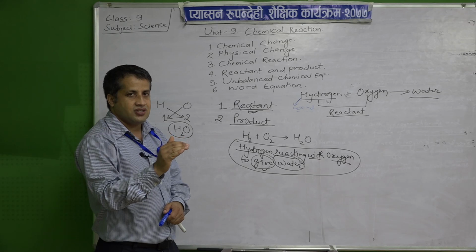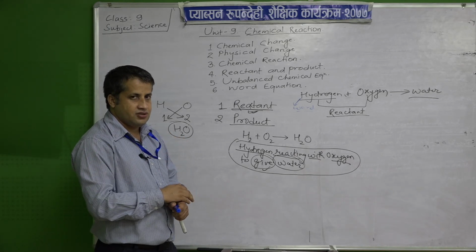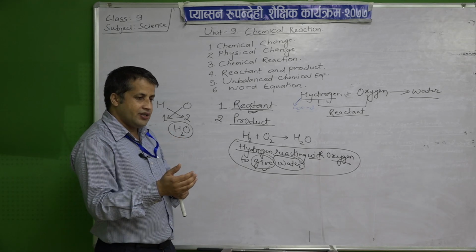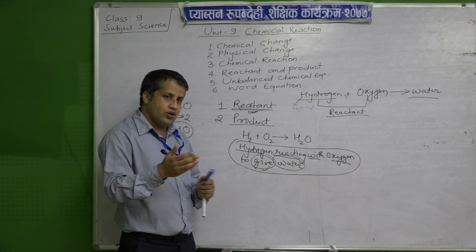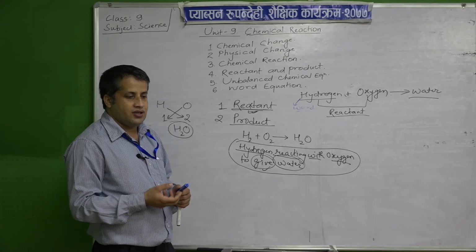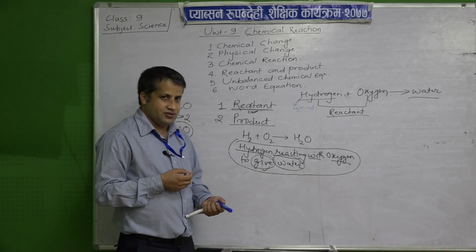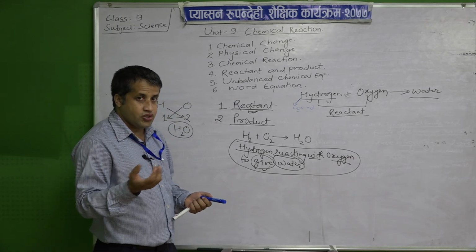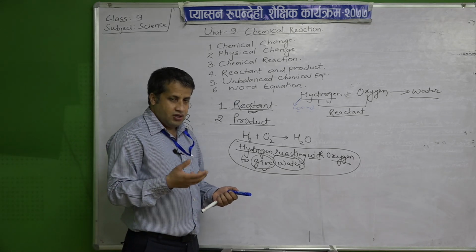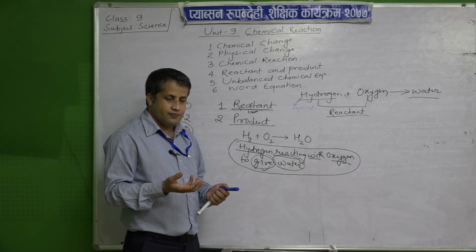It is not balanced. Number of atoms is not balanced. So for that we have to balance it by a simple method, hit and trial method. That we will discuss later on. In the next class we may discuss it.